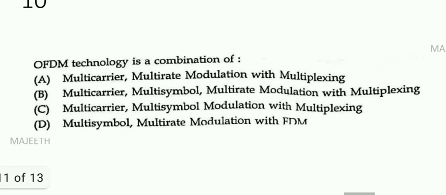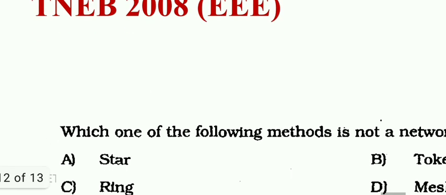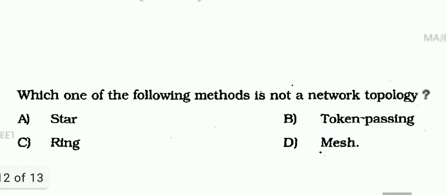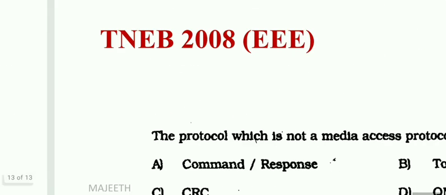Next, OFDM is a combination of, it's multi-carrier, multi-symbol, multi-rate and multiplexing modulation. So option B is a correct answer. Next one, this question they have asked in TNEB 2008. Which one of the following methods is not a network topology? Question is not. So star is a topology, ring is a topology, mesh is a topology. So token passing is not a topology. So option B is the right answer.